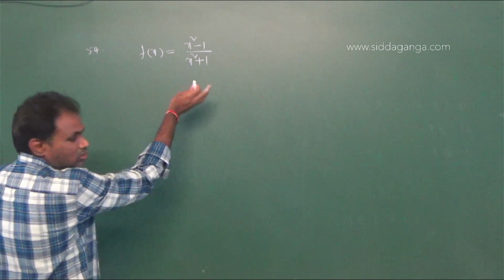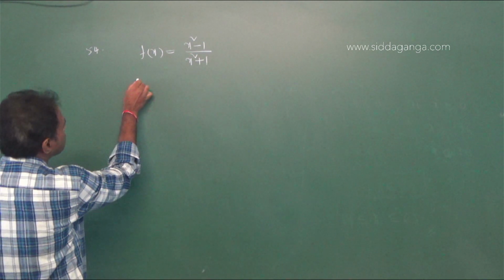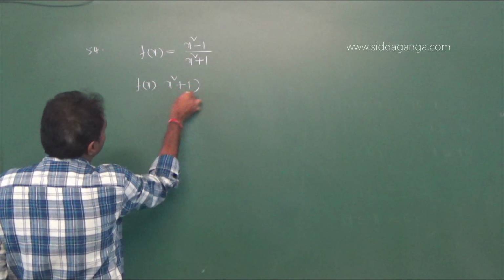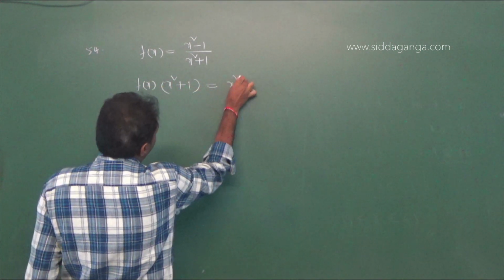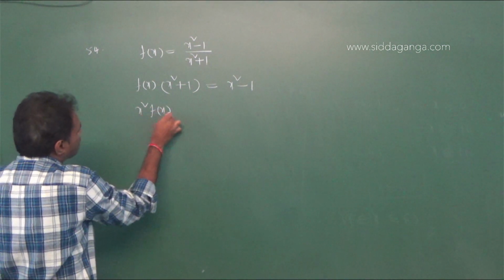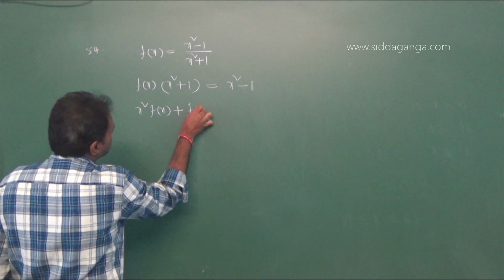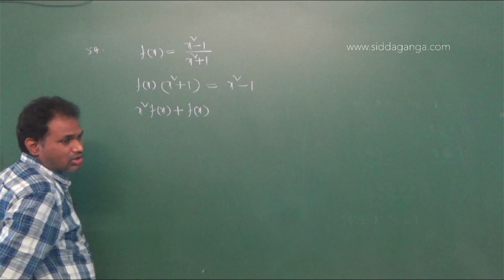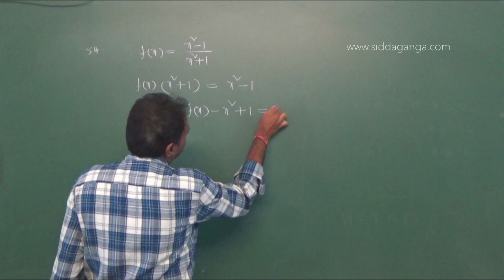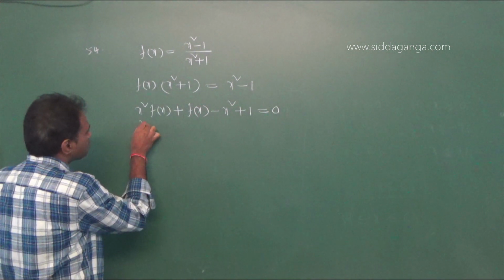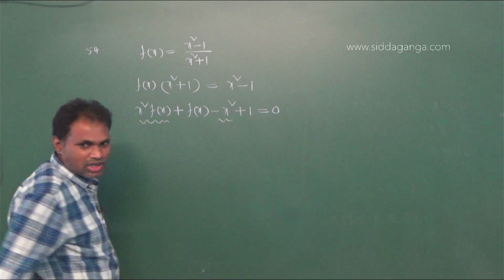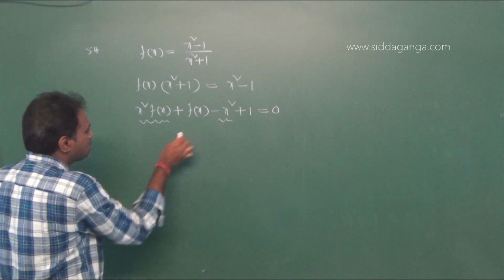Now here do cross multiplication first, that is f of x into x square plus 1 is equal to x square minus 1. Therefore, x square into f of x plus f of x, take the x square to the left side, that is minus x square, and plus 1 equal to 0. Take x square common from these two terms.